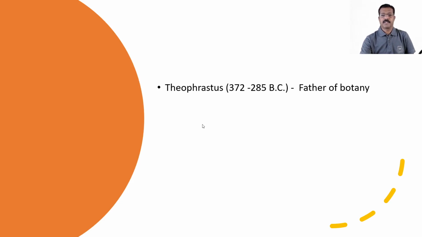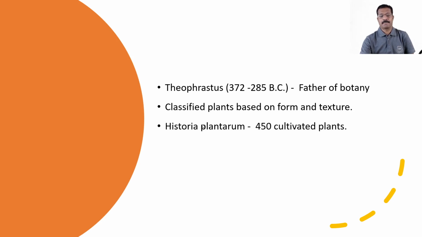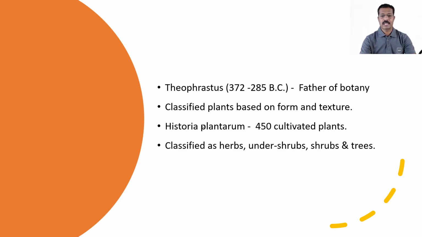Theophrastus, the father of botany, classified plants on the basis of forms and texture. In his Historia Plantarum, he has classified and described about 450 cultivated plants. He had classified them as herbs, shrubs, undershrubs, and trees.